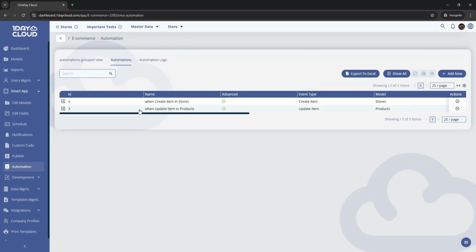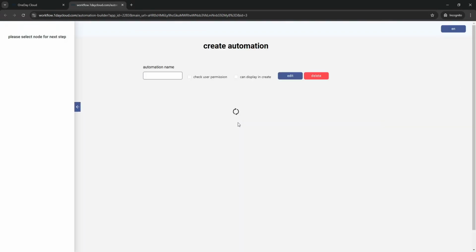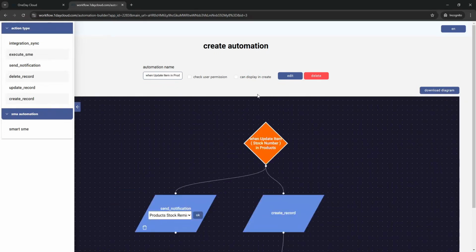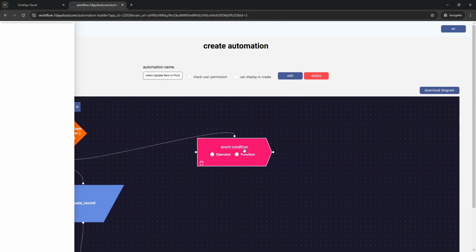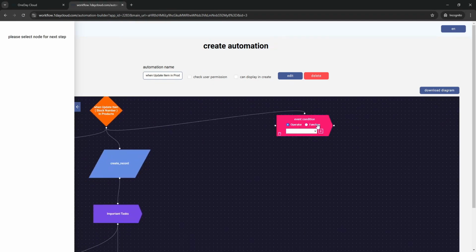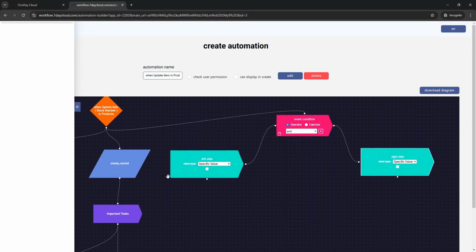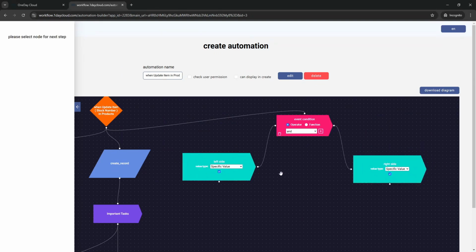So let's say we want to send this notification when we are at 5 stock or less. While we are selecting the event, let's drag and drop the Smart SME. Here we have operators and functions. The first operator is AND, which means the left side has to be true and the right side has to be true to make the automation work.